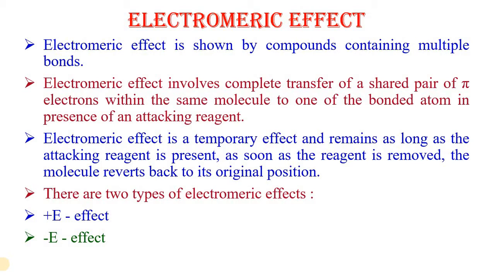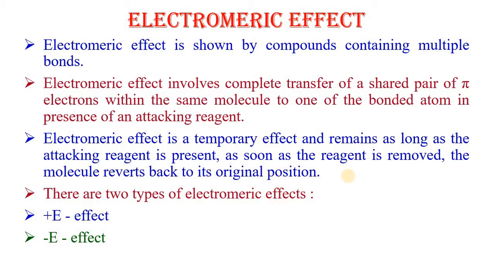Electromeric effect is shown by those compounds which contain multiple bonds. It involves complete transfer of the shared pair of pi electrons to one of the bonded atoms in the presence of an attacking reagent. Inductive effect is a permanent effect, whereas electromeric effect is a temporary effect. It remains as long as the attacking reagent is present. If the attacking reagent is removed, the molecule reverts back to its original position.